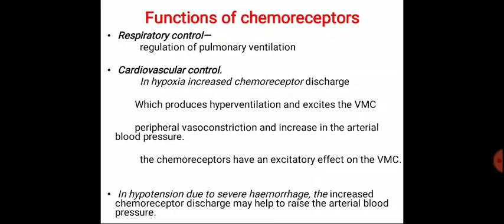In hypoxia, there is increased chemoreceptor discharge, which not only produces hyperventilation but also excites the vasomotor center, leading to peripheral vasoconstriction and an increase in blood pressure. Thus, unlike the inhibitory action of arterial baroreceptors, the chemoreceptors have an excitatory effect on the vasomotor centers. When hypotension occurs due to severe hemorrhage, the increased chemoreceptor discharge may help to raise the arterial blood pressure.